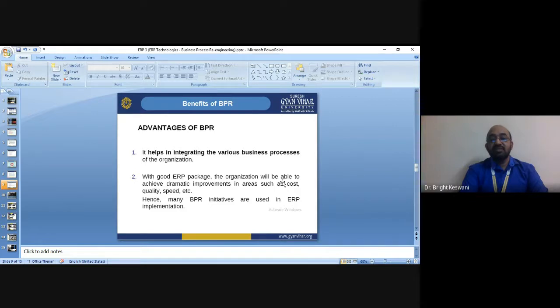It helps in integrating the various business processes of the organization. Secondly, with a good ERP package, the organization will be able to achieve dramatic improvements in areas such as cost, quality, speed, etc. Hence, many BPR initiatives are used in BPR implementation. So, these are some benefits of BPR.